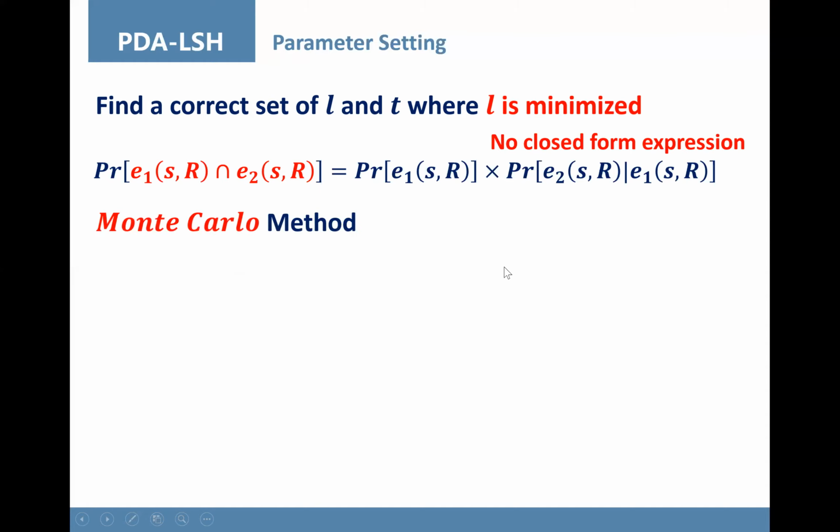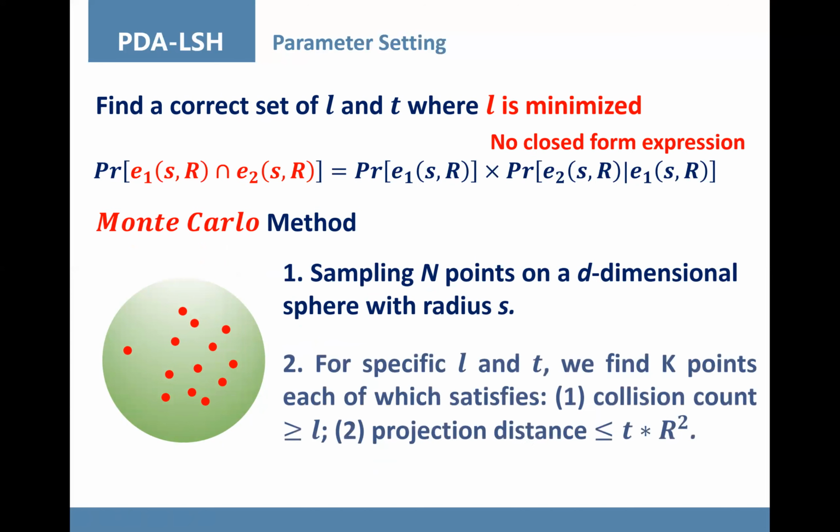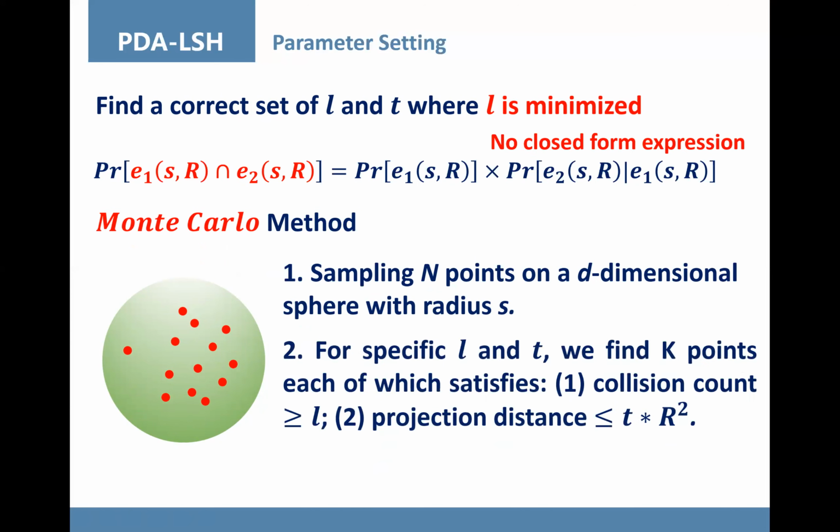We first randomly sample n points on a sphere with radius s. Then we find points that meet the constraints imposed by thresholds L and T. By the law of large numbers, the real probability can be approximated if n is large enough.